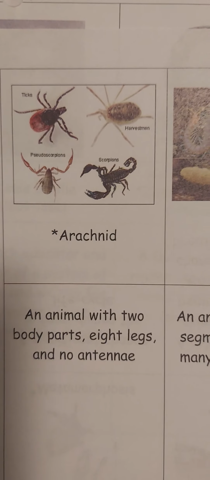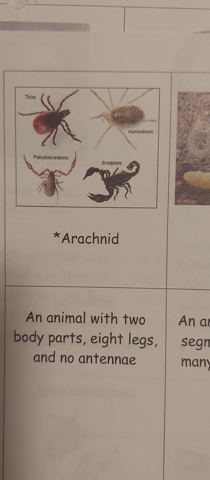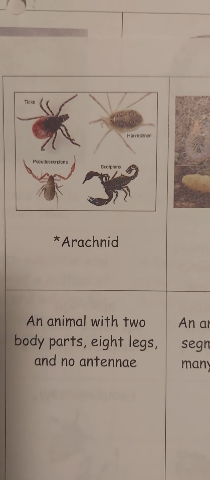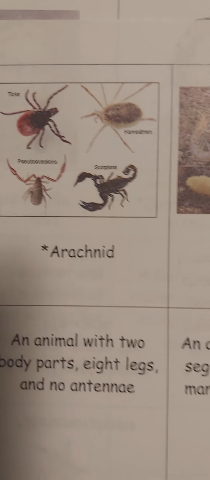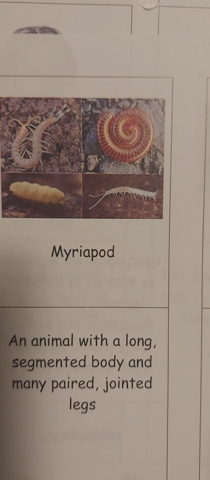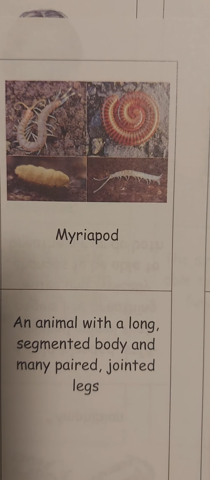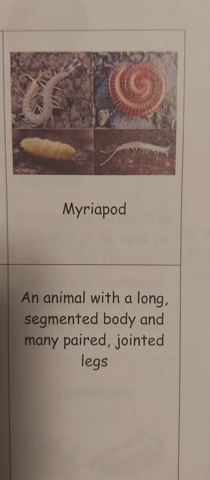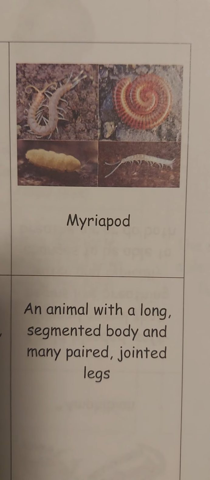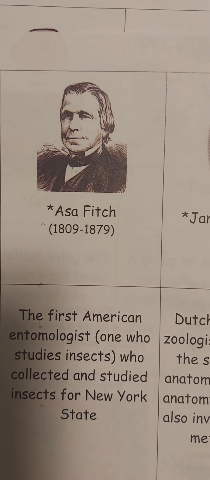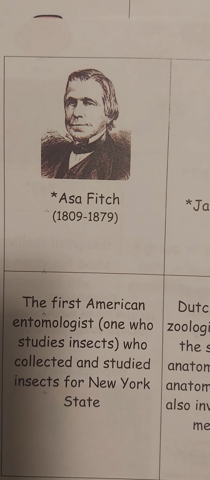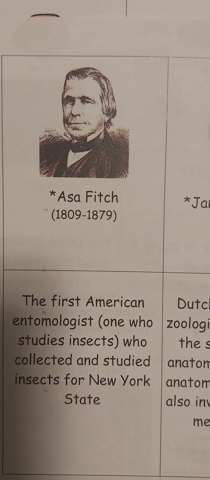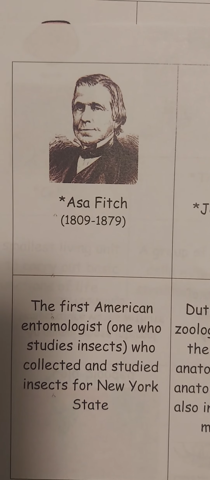Arachnid, an animal with 2 body parts, 8 legs, no antenna. I think 8 eyes. Myriapod, an animal with a long segmented body and many paired jointed legs. Asa Finch, the first American entomologist, one who studies insects, who collected and studied insects for New York State.